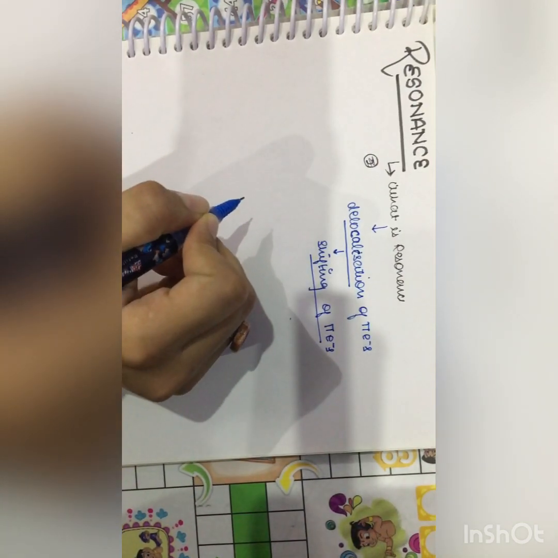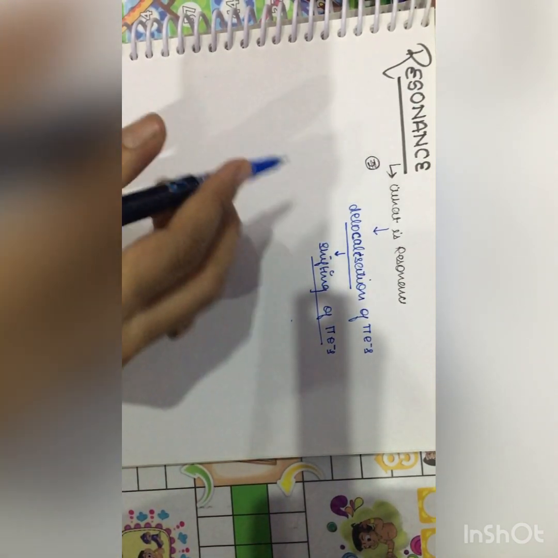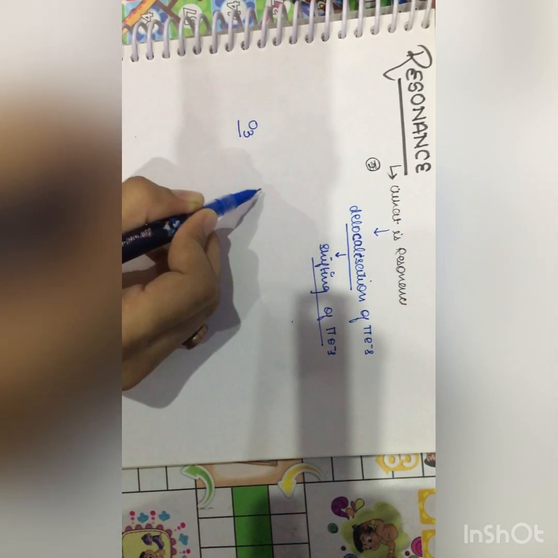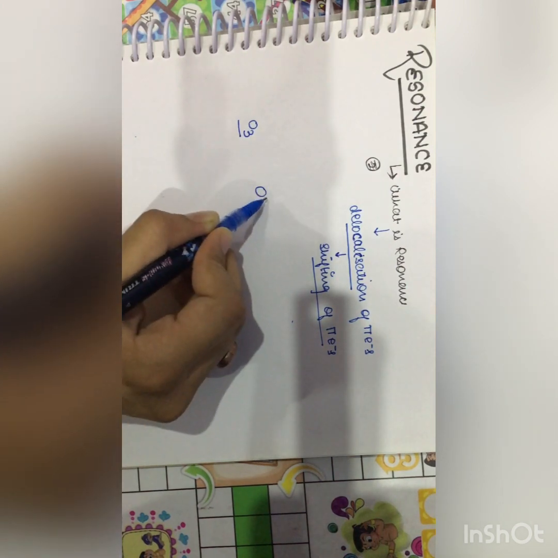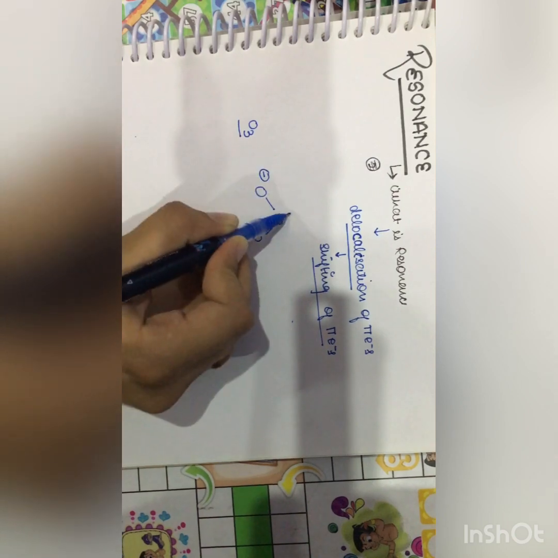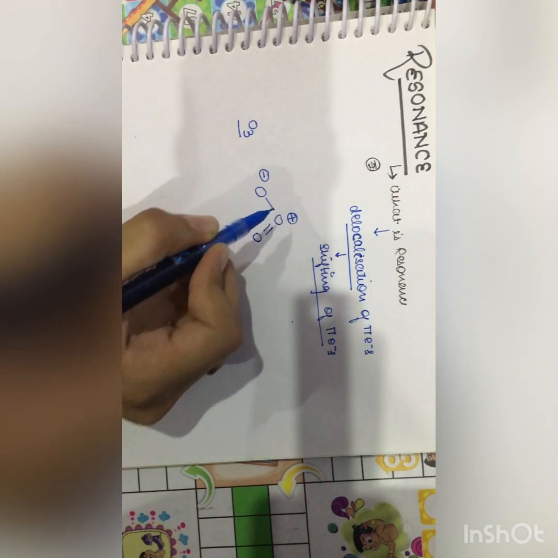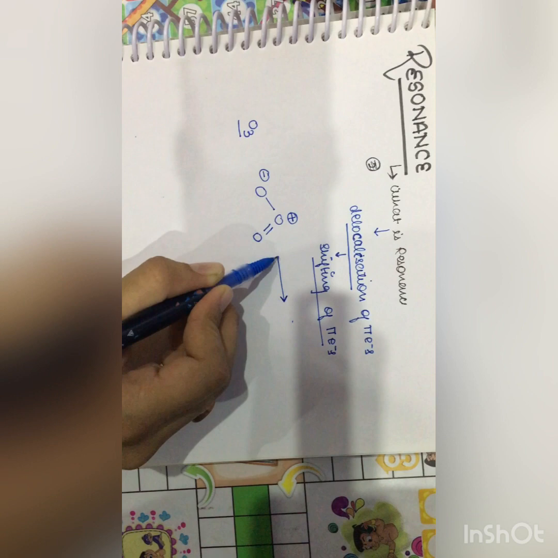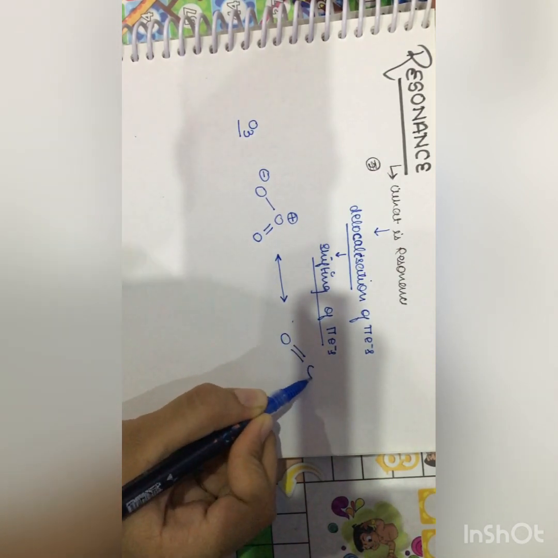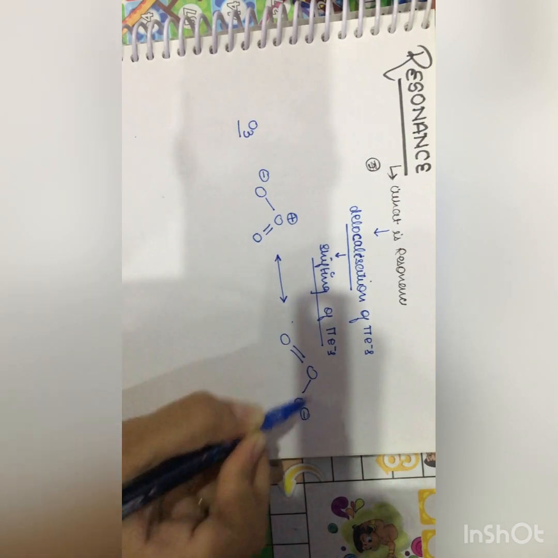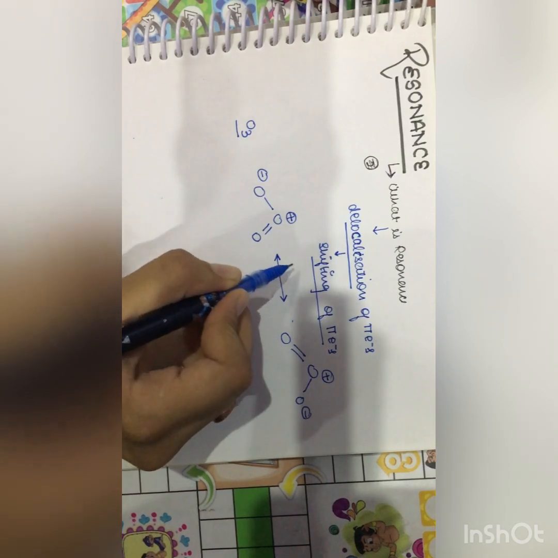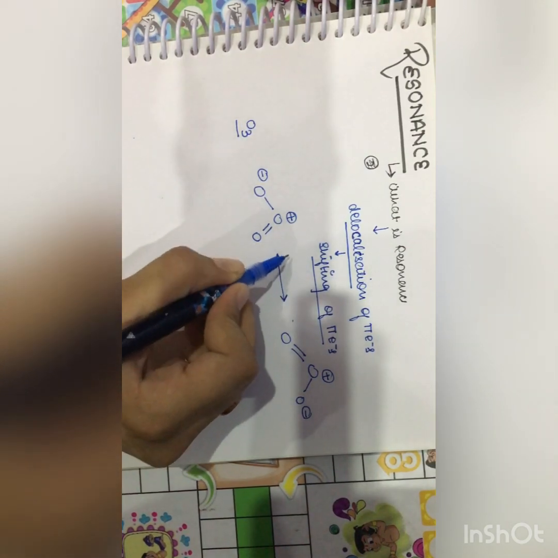For example, if I have O3, the structure of O3 is O double bond O. This one carries a negative charge, this one carries a positive charge. After resonance, this one carries the double bond, with O negative and positive. In between is a hybrid structure.